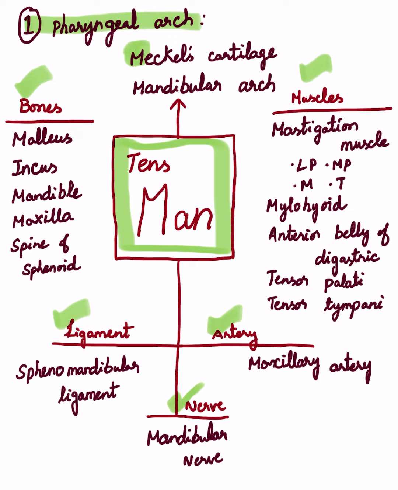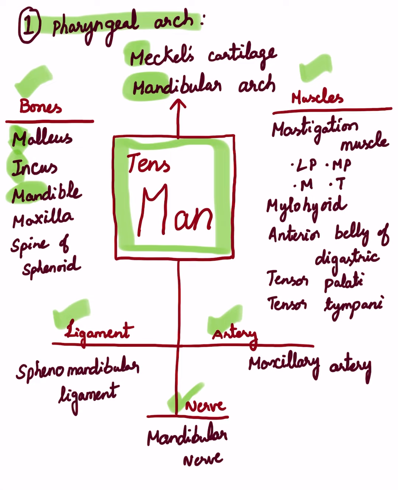And from the mnemonic "MAN", it is also called the mandibular arch, because the bone mandible is derived from the first pharyngeal arch. The bones derived from the first pharyngeal arch are the malleus, the first ear ossicle, and the second ear ossicle near the malleus, the incus, and the mandible.